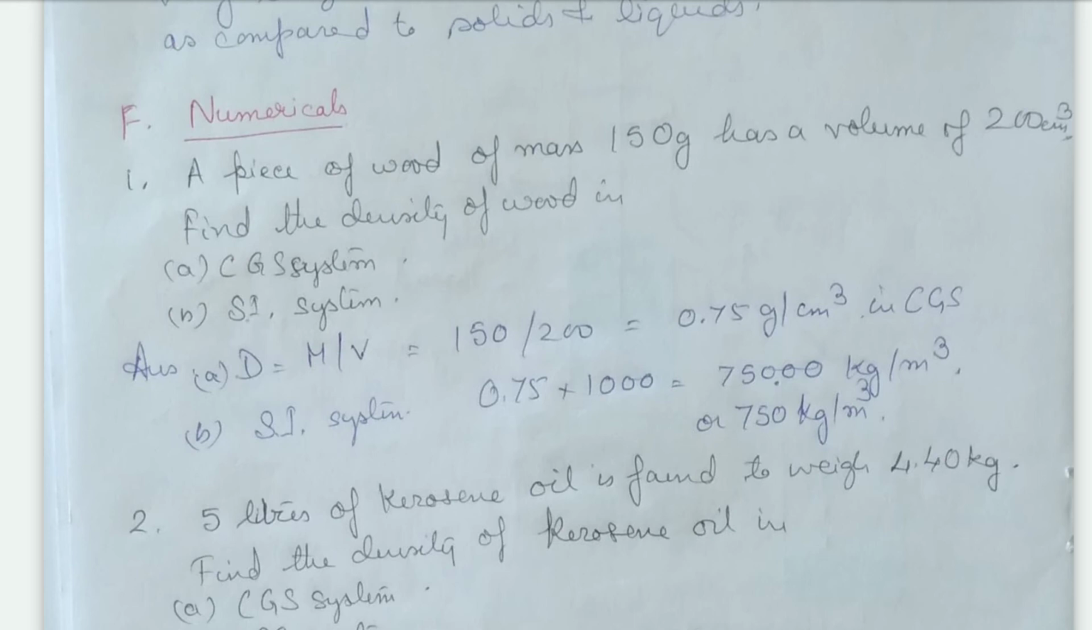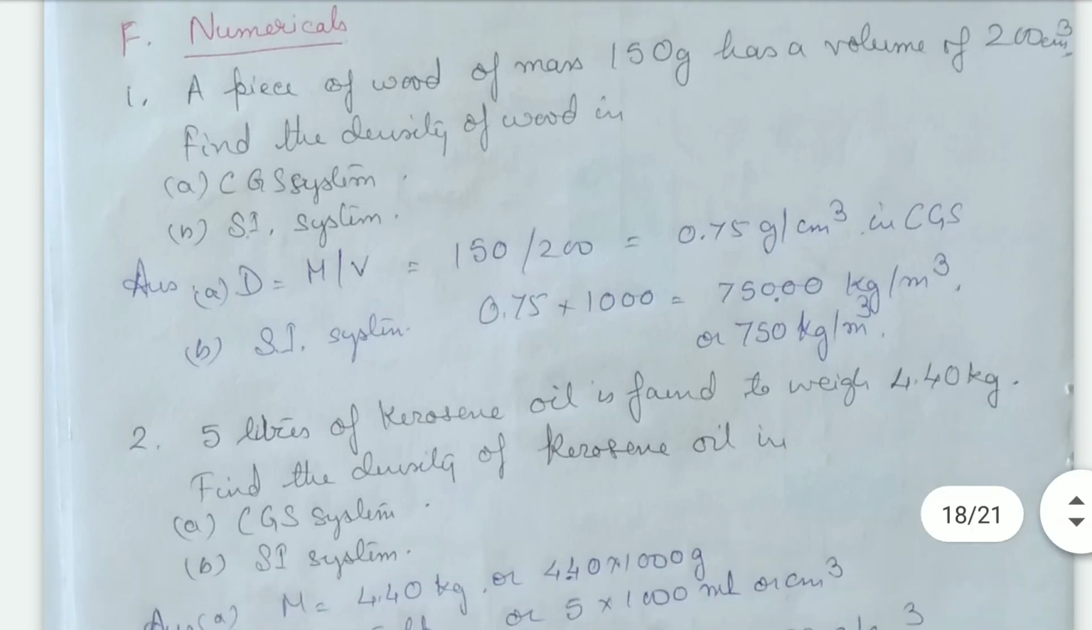A piece of wood of mass 150 grams has a volume of 200 centimeter cube. Find the density of wood in CGS system and SI system. We know that density is mass by volume. Mass is given as 150 and volume is given as 200. So in CGS system, it is 150 by 200, which gives 0.75 grams per centimeter cube. Only the unit changes. In the first, the unit remains the same because mass is given in grams and volume in centimeter cube. So density is 0.75 grams per centimeter cube.